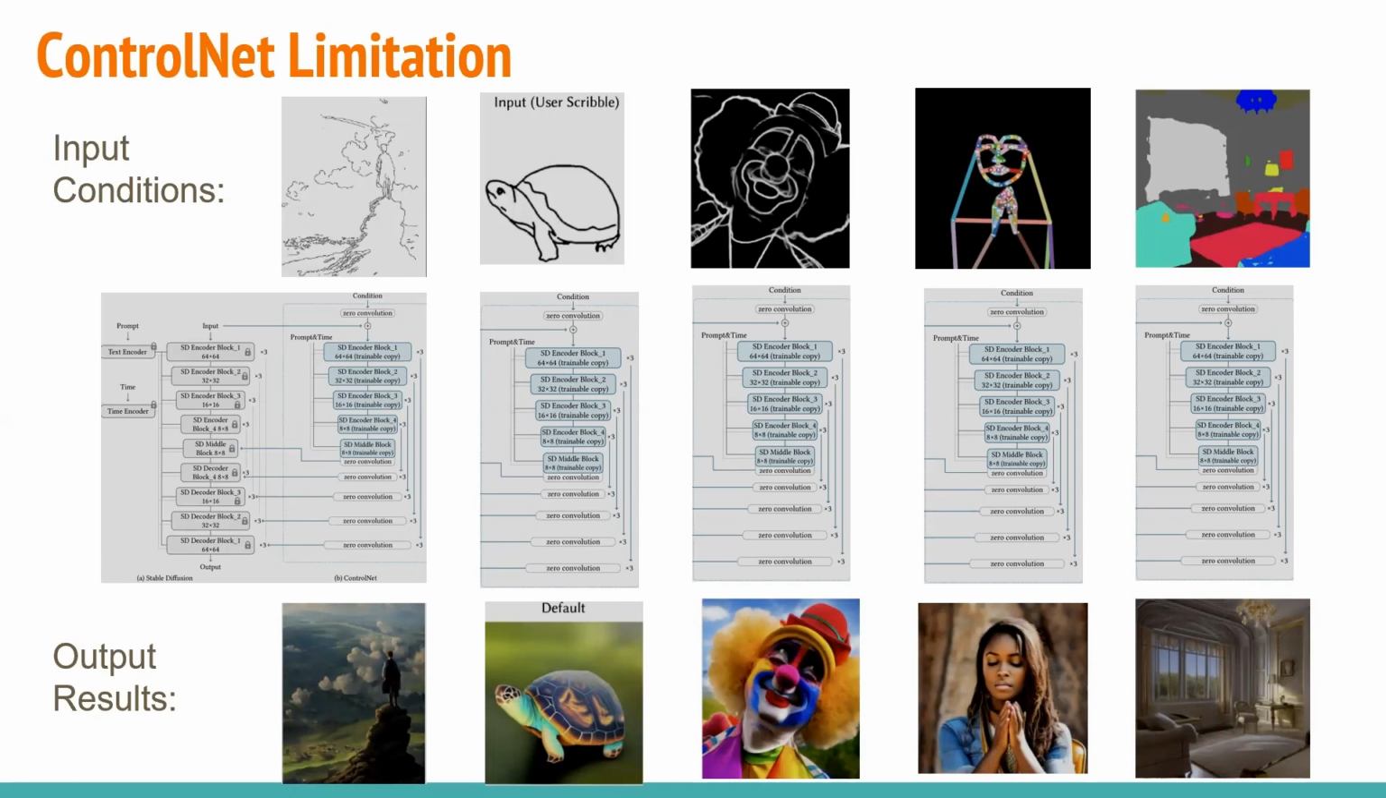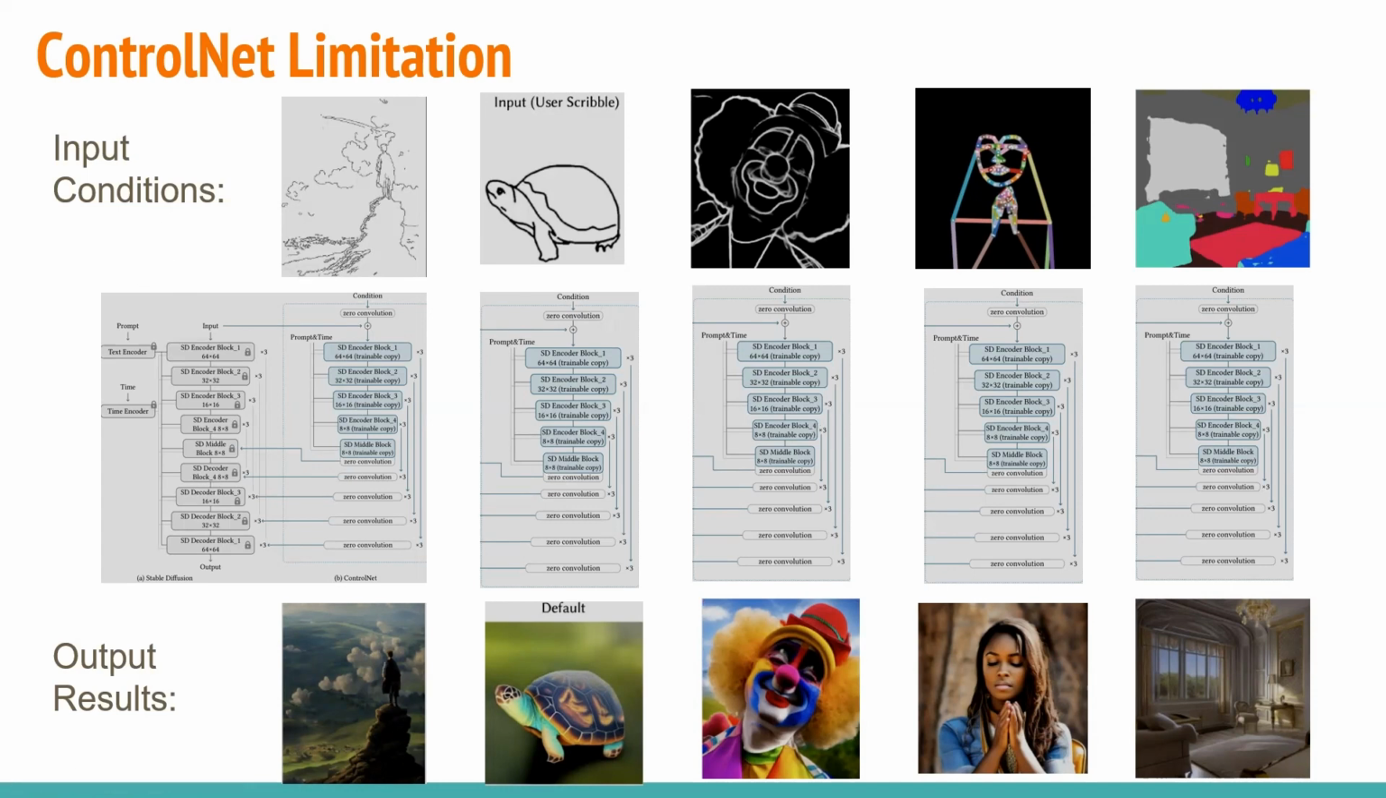For instance, if you want to generate images that follow the layout provided by canny edge detection, so the first image is the canny edge image, for this you need a separate model, and if you give a scribble input, you need a separate model. And also for segmentation, we need a separate model. So this is the basic key limitation of ControlNet.